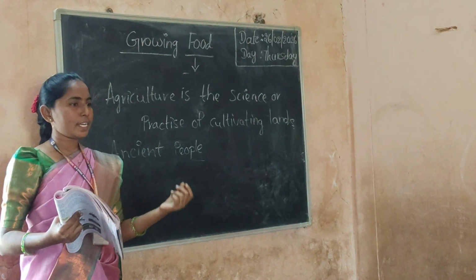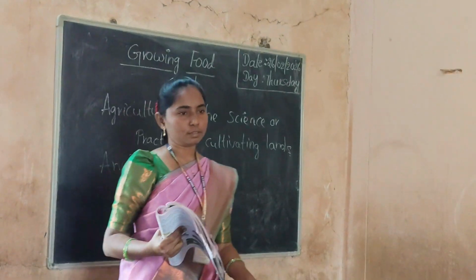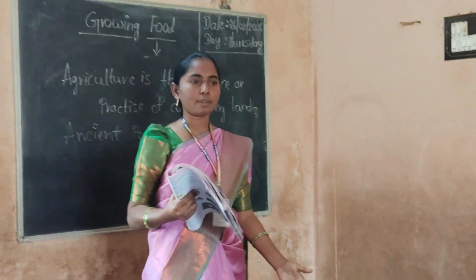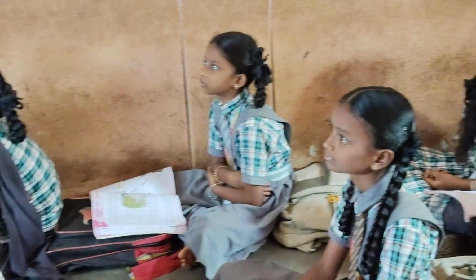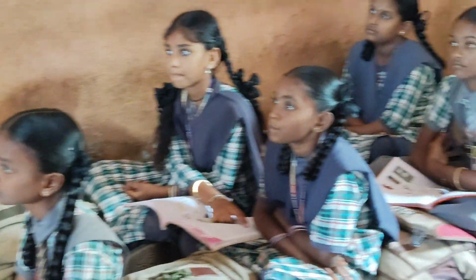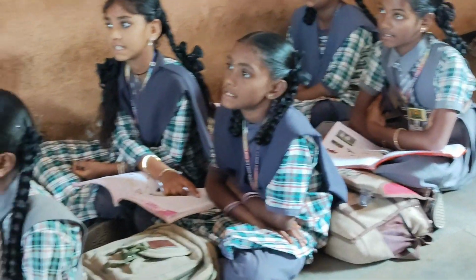So the ancient people observed that a seed falls on the ground and after some days grows into a new plant.